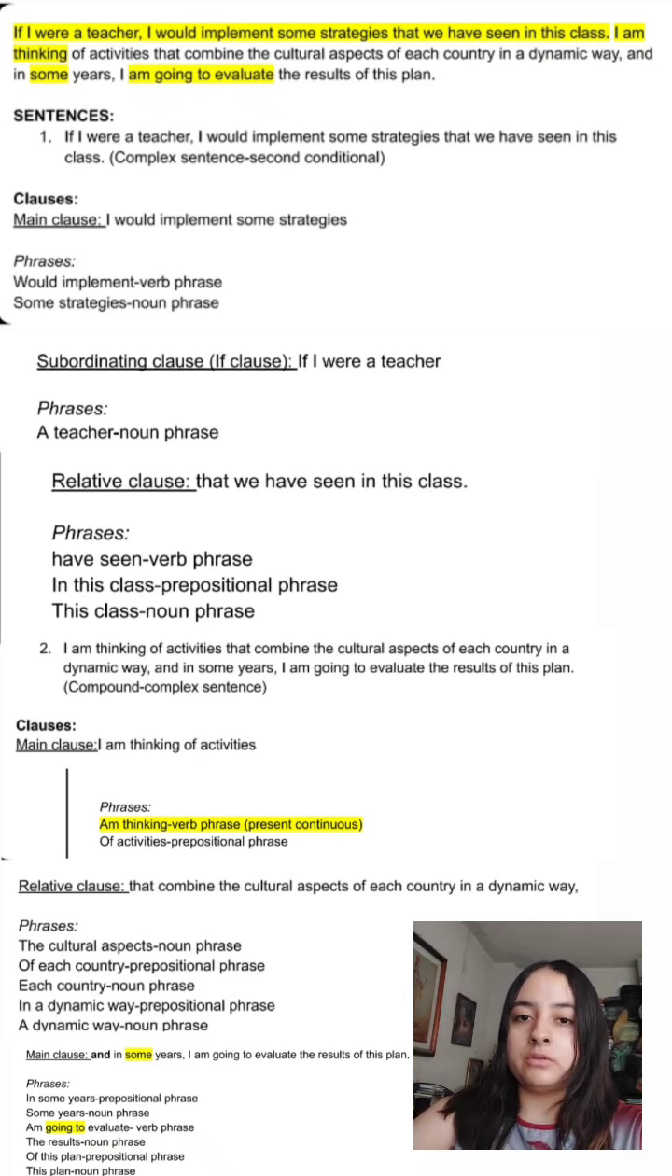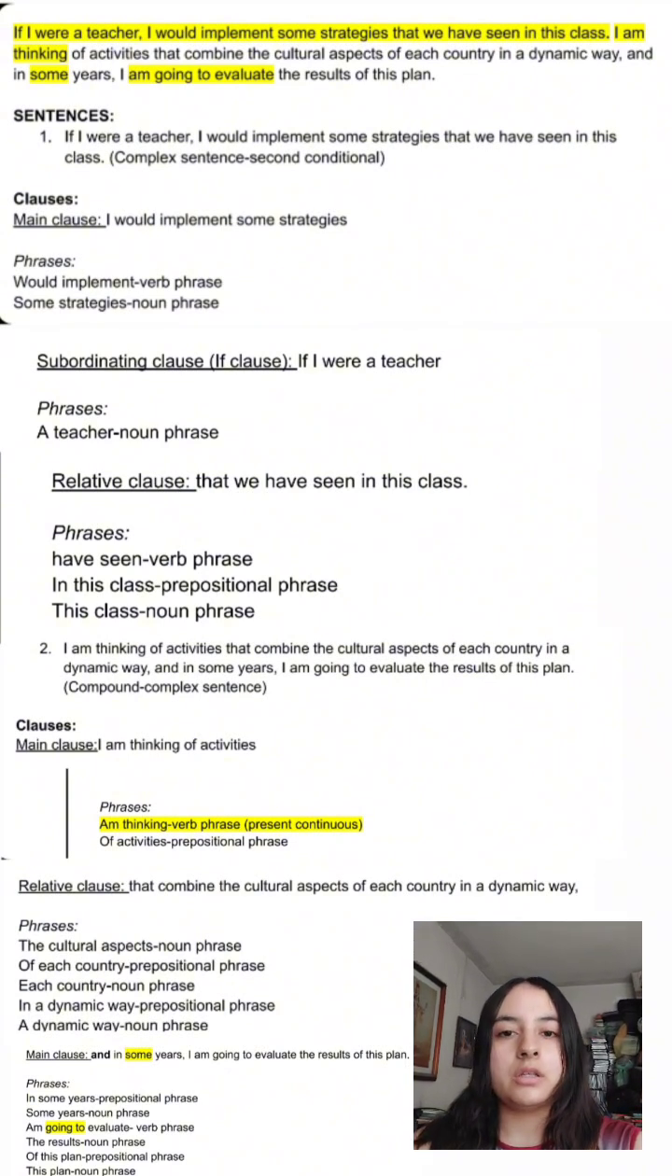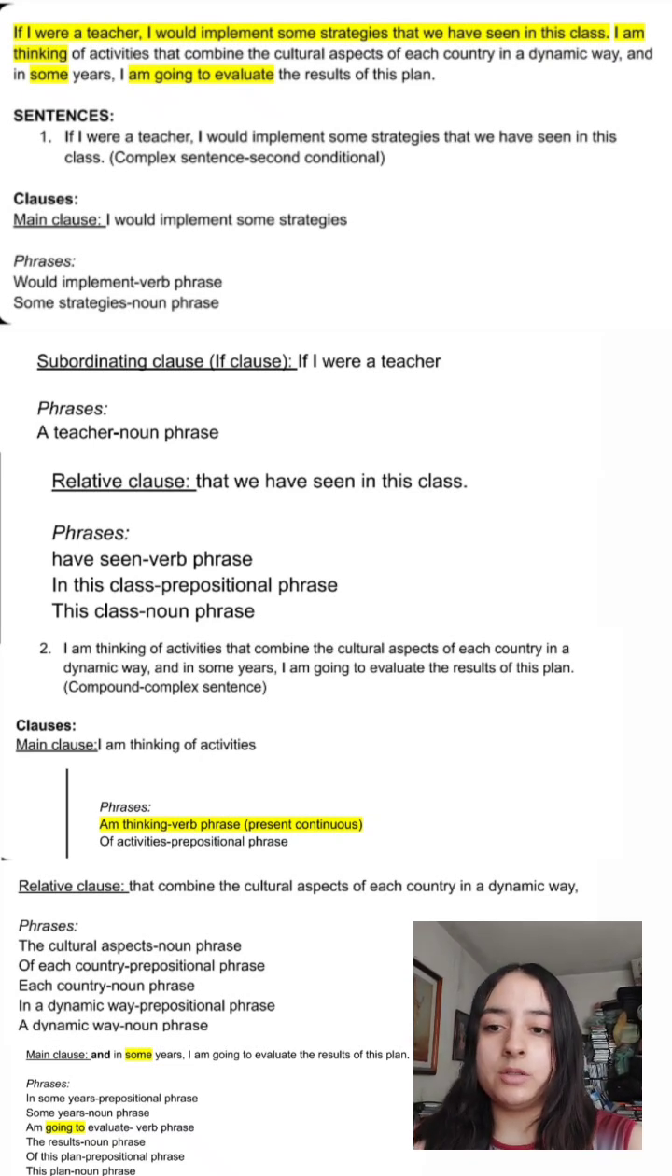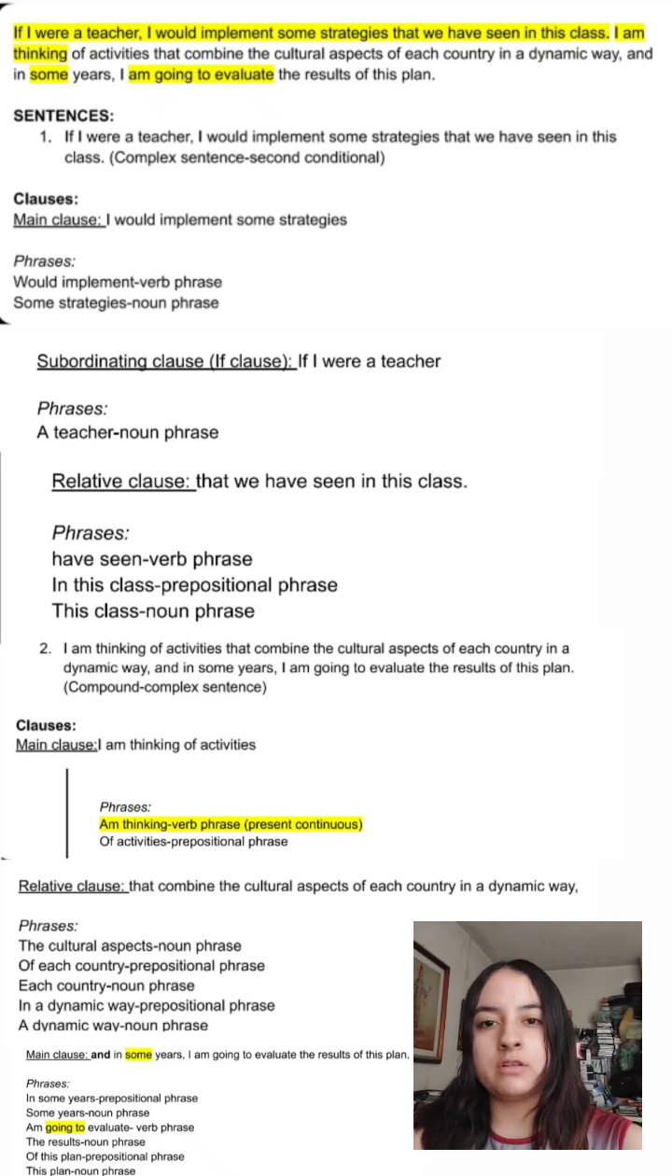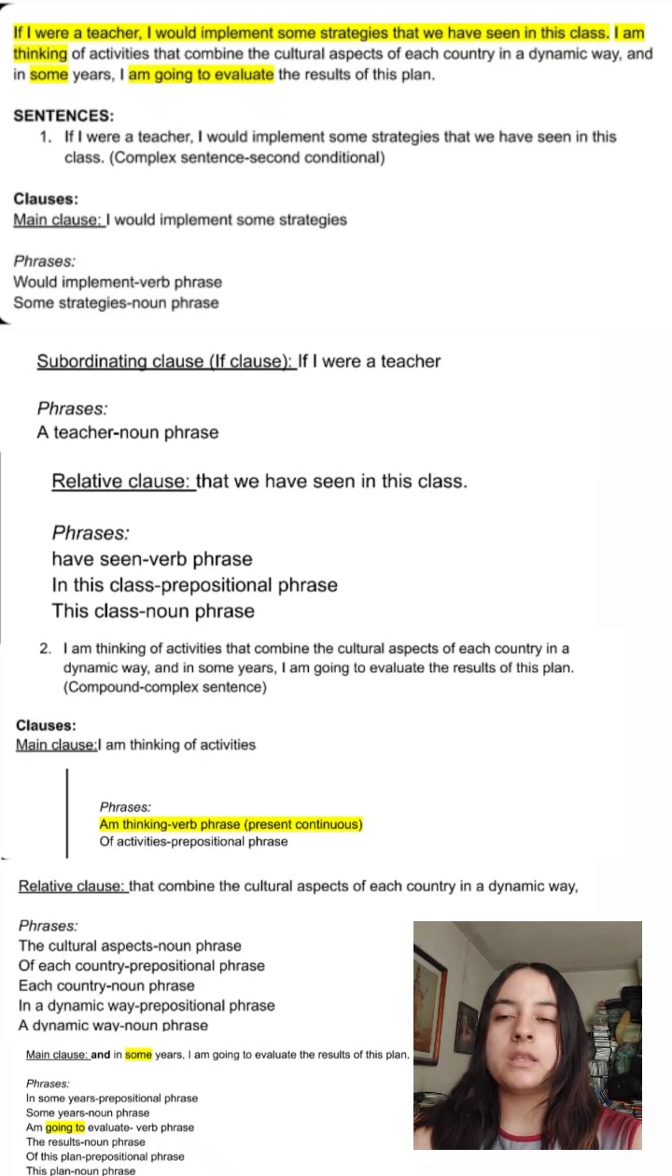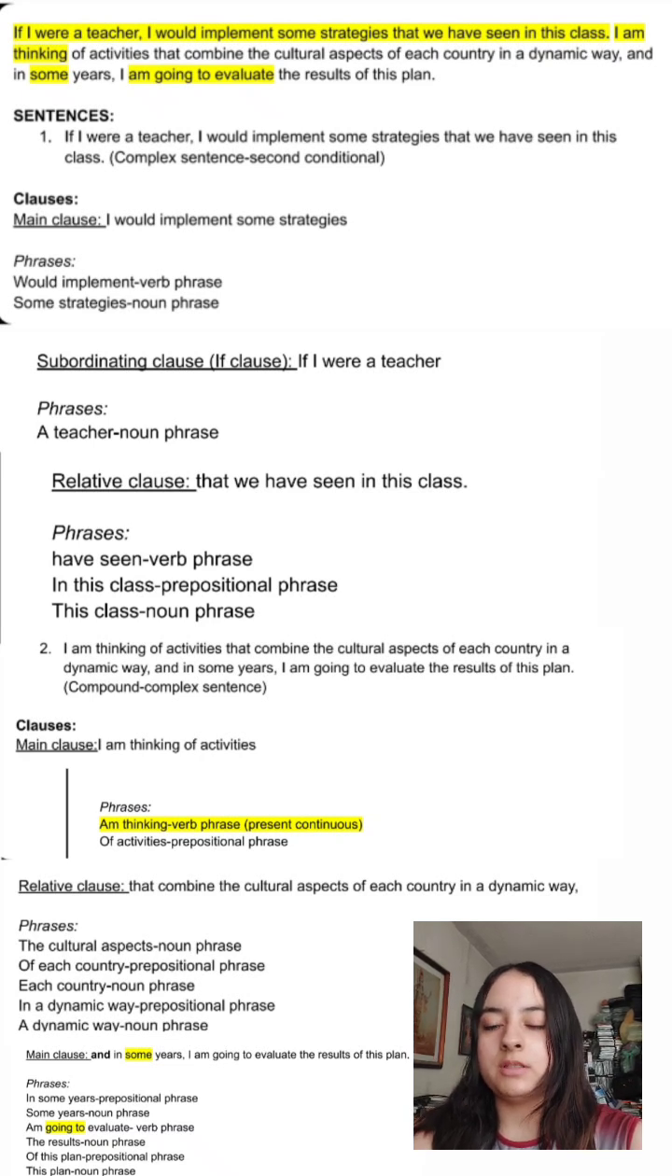Then the second clause of the second conditional is "I would implement some strategies." Here we have two phrases. The first one is would implement, which is a verb phrase, and here we have the modal would. There are many modals, and modals are words that modify the verbs and change the meaning of the verb depending on which modal we are using. Then would implement is the verb phrase, and some strategies is a noun phrase.